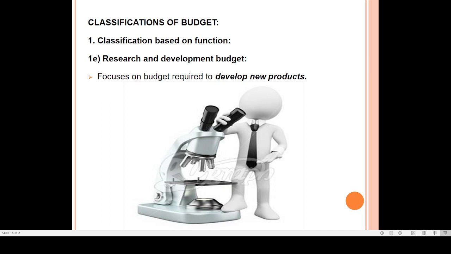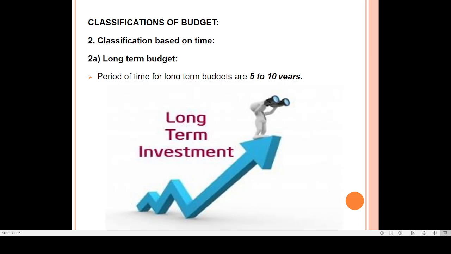Then research and development budgets. As you know, research and development plays a very important role in the success of the organization. So every organization will spend a major amount of their money on the research or development of new products.